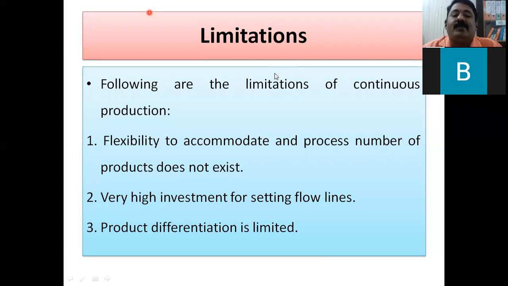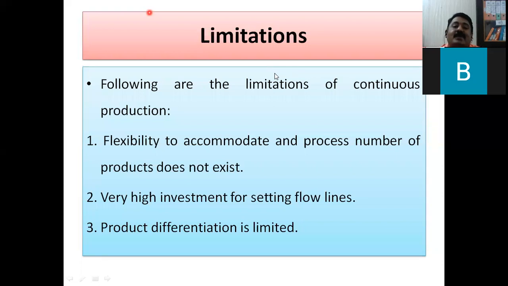Very high investment for setting up flow lines. As we are saying, the flow is 100% automatic, so less skilled manpower is required. But as for investment, whatever the line flows are there, using robots, the material will transfer automatically and the job will get accomplished. For accomplishing all these types of tasks, very high investment is required for setting up the flow lines.